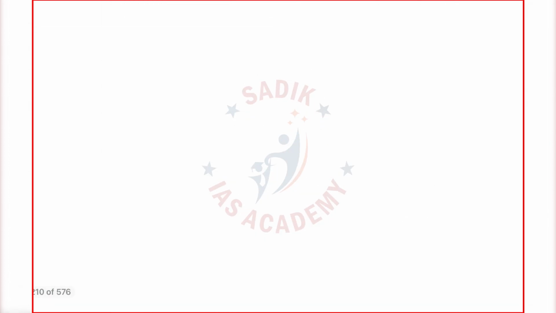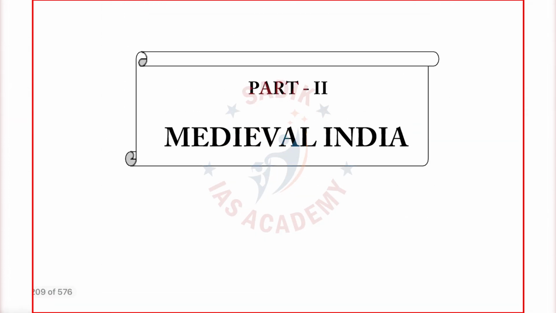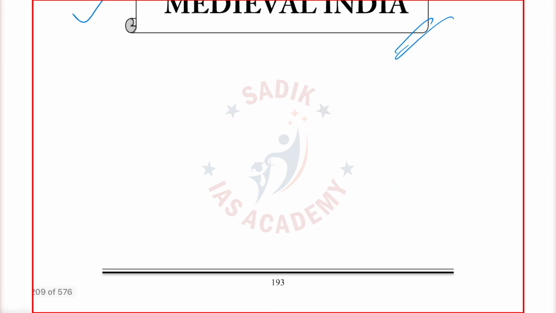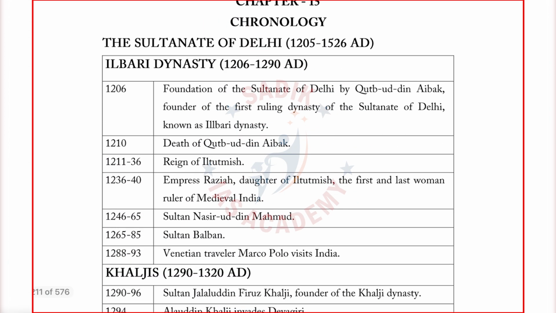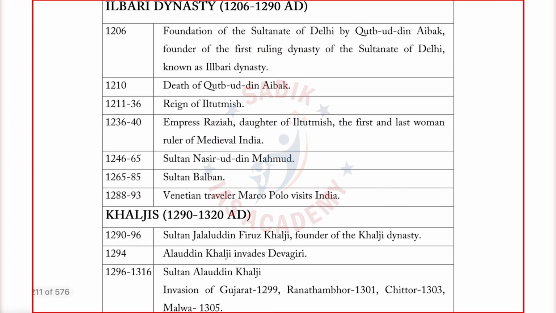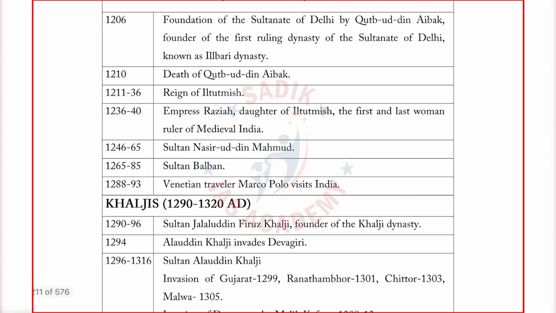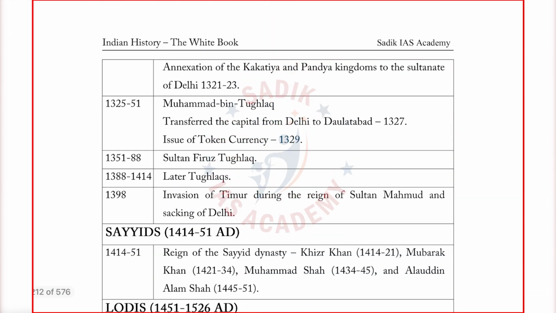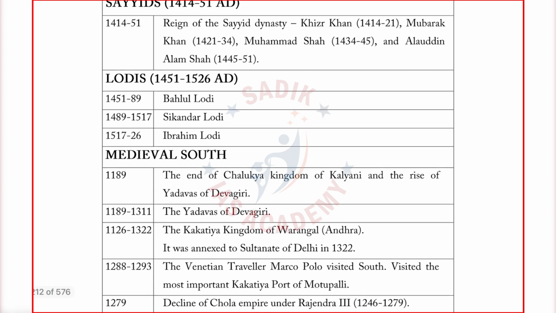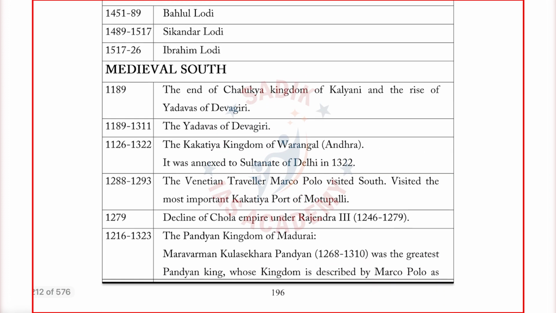Now see, this is part 2. I told you this is the medieval India. As usual, we will begin with chronology. The first will be chronology. So just go through the chronology itself, you can answer a few questions. Important events are covered: slave dynasty, Khilji dynasty, Tughlaqs, Sayyid dynasty, Lodi dynasty, medieval, again other dynasties, medieval south,